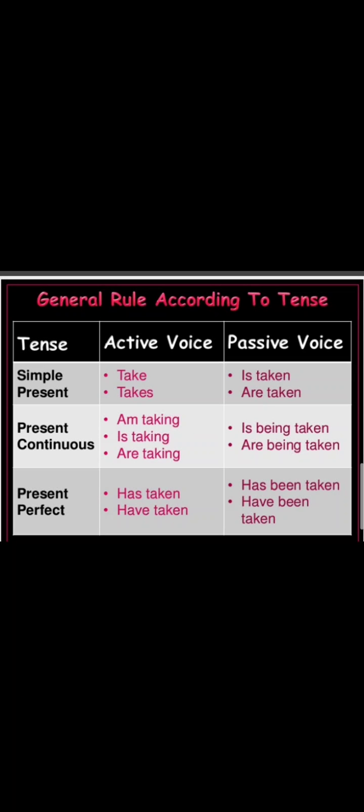Then present continuous: am taking, is taking, are taking becomes is being taken. We remove ing, because in passive voice we use the third form of the verb, so is being taken. We are removing ing and in place of ing we are putting being. Is being taken, are being taken. In present perfect, has taken, have taken, and in passive voice it becomes has been taken, have been taken.